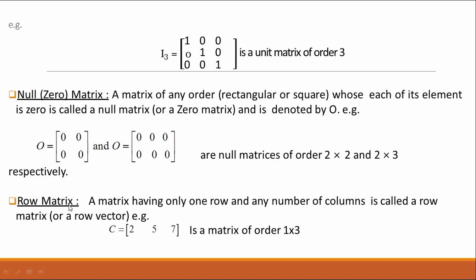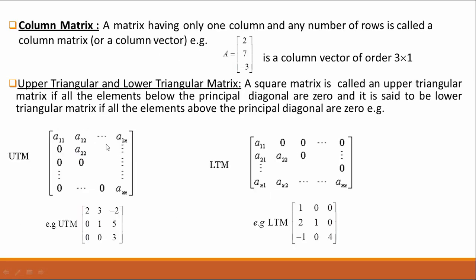Now, what is a row matrix? A matrix having only one row and any number of columns is called a row matrix. For example, in this matrix there is only one row, so this is a row matrix. Now, column matrix. A matrix having only one column and any number of rows is called a column matrix. For example, in this matrix there is only one column, so this is a column matrix.